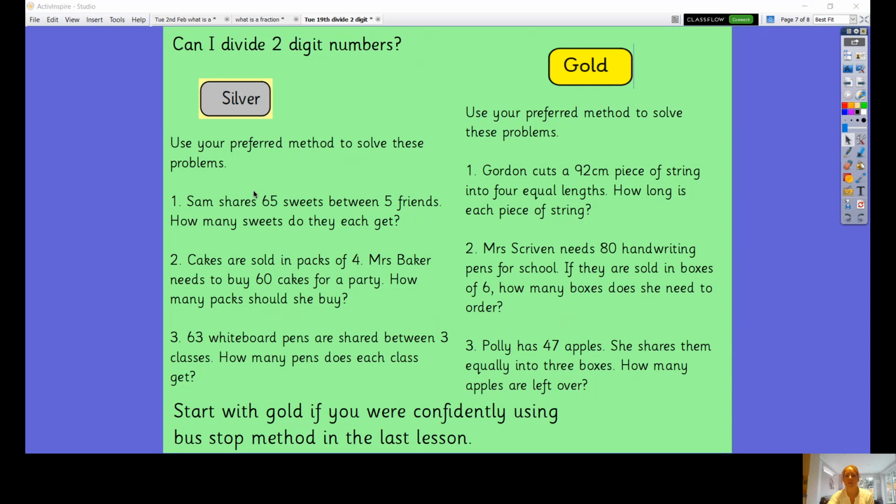If you're doing silver, if you've been doing the sharing method all the way through, you might want to have a go on the last one of silver, question 3. You might want to have a little go with the bus stop method if you haven't tried that yet, because that's quite a nice, straightforward one to do. So that might be worth a try. So the rest of you, you can pause here and do those, and then I will move it on to platinum in a minute.